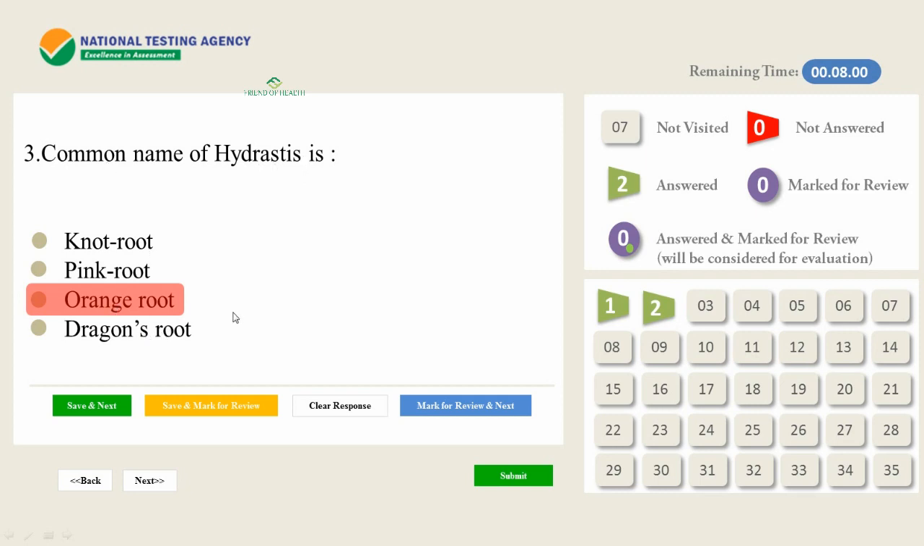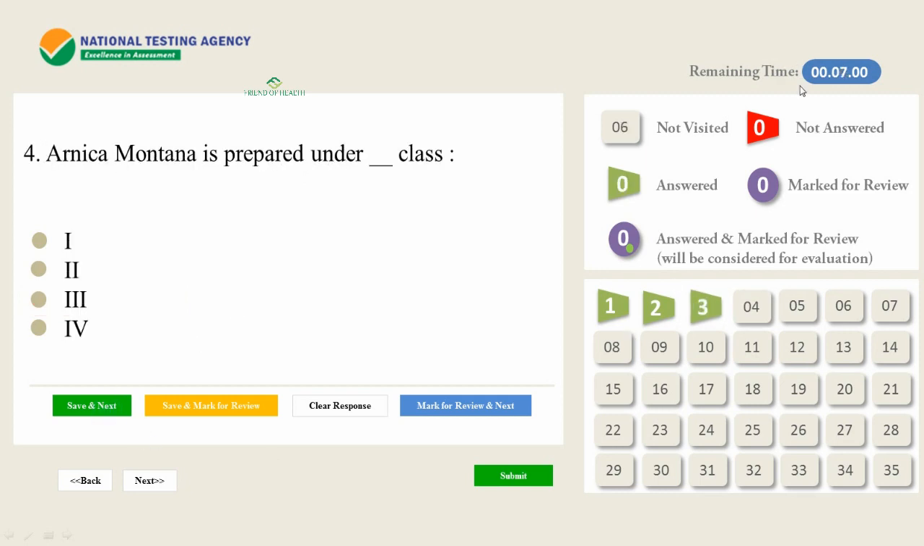So the common name of Hydrastis is orange root. So see the changes, keep an eye on the timer. Always, if you practice this in videos, it will be helpful for you.